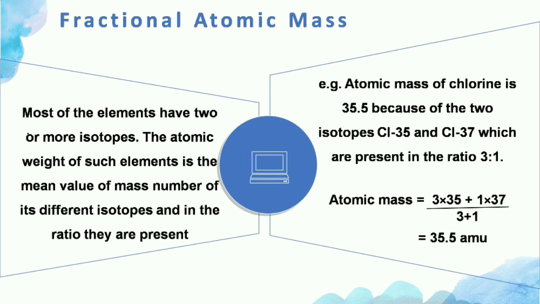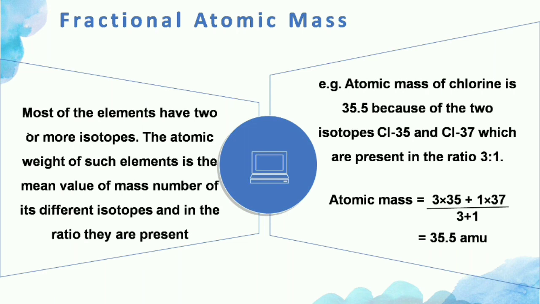The two isotopes of chlorine are chlorine 35 and chlorine 37, which are present in the ratio 3:1. So the atomic mass of chlorine is calculated as 3 multiplied by 35 plus 1 multiplied by 37 divided by 3 plus 1, which is equal to 35.5. So that's why we write the atomic mass of chlorine equal to 35.5 atomic mass unit.